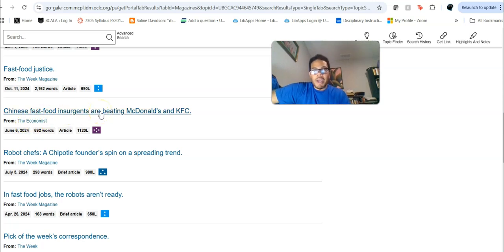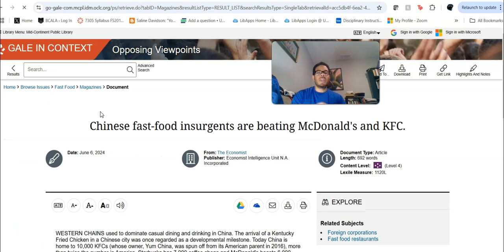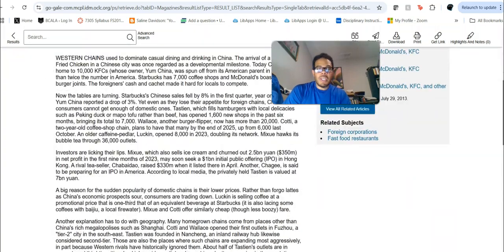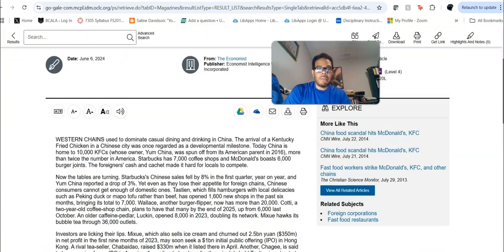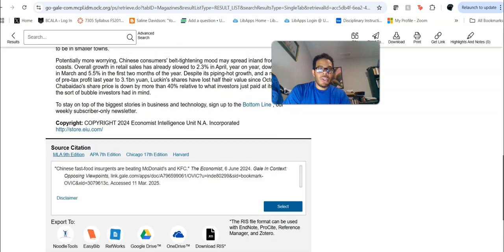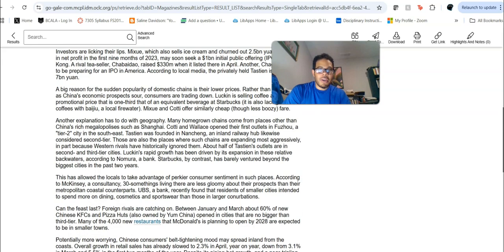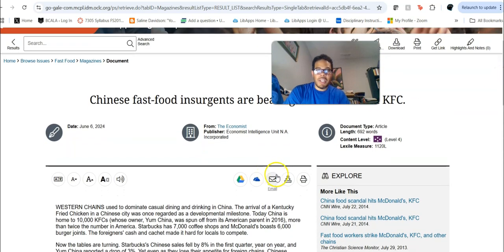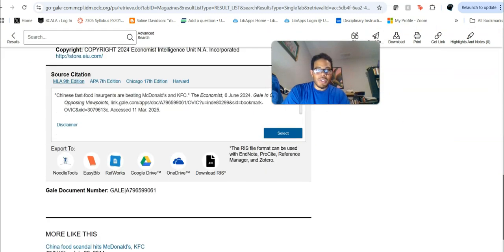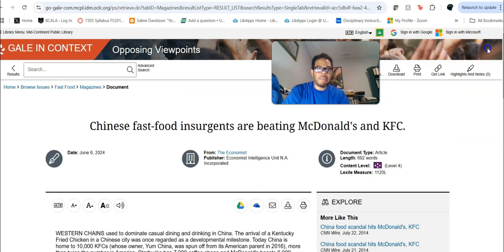And the great thing about this database is, for the most part, with only a few exceptions, your full text is going to be right there. So once I click one of these, I don't have to go into a different database for full text. It is right there, and I can go ahead, read it, save it if I need to. We've got download, email, save it in the cloud, save it in Microsoft, we've got print. We've got all the great things that we need right here, okay? And so this is pretty much how this database works.